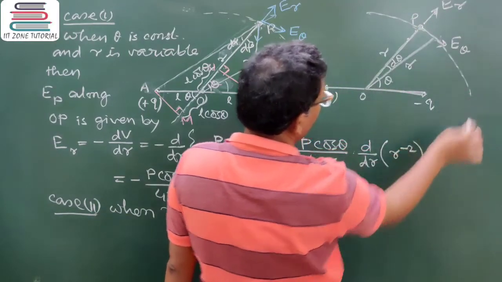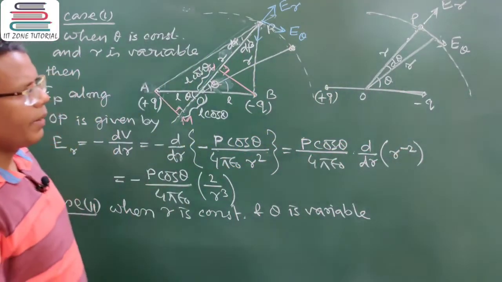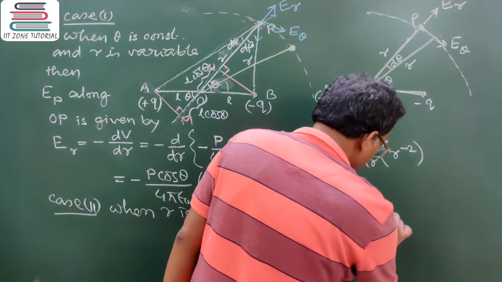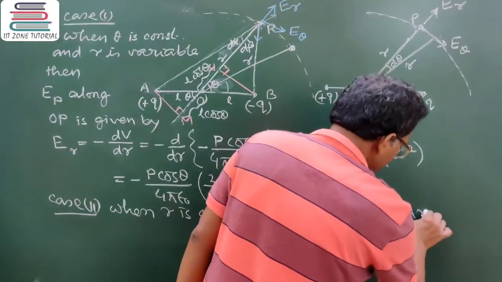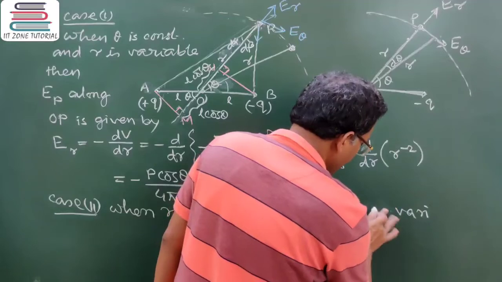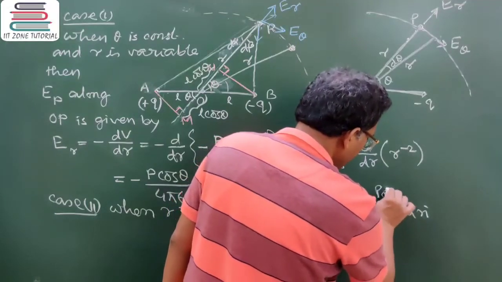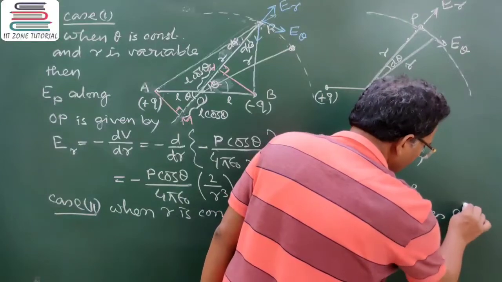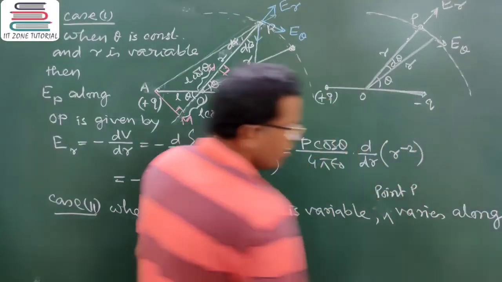Is it clear now? When you maintain r constant and theta variable, point P varies along a circular locus.